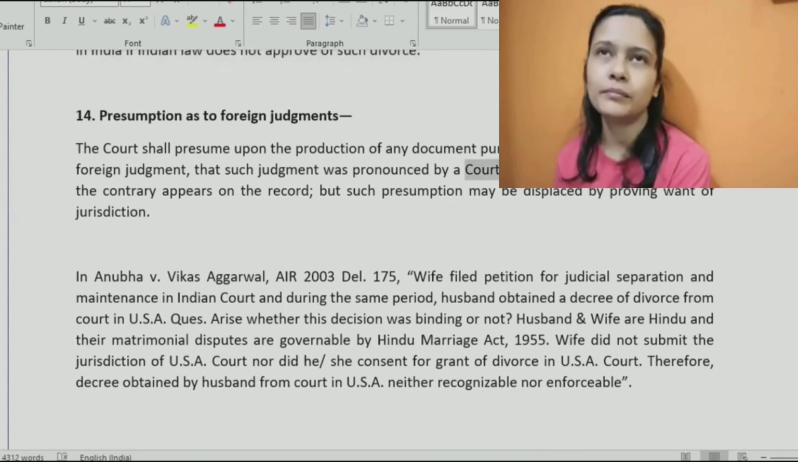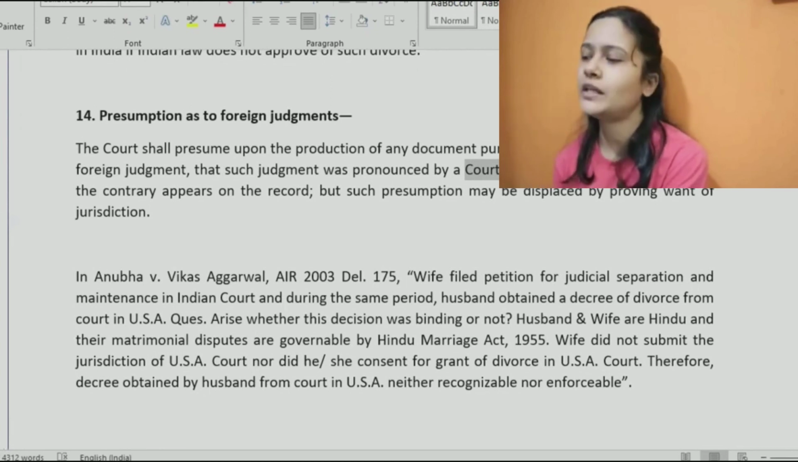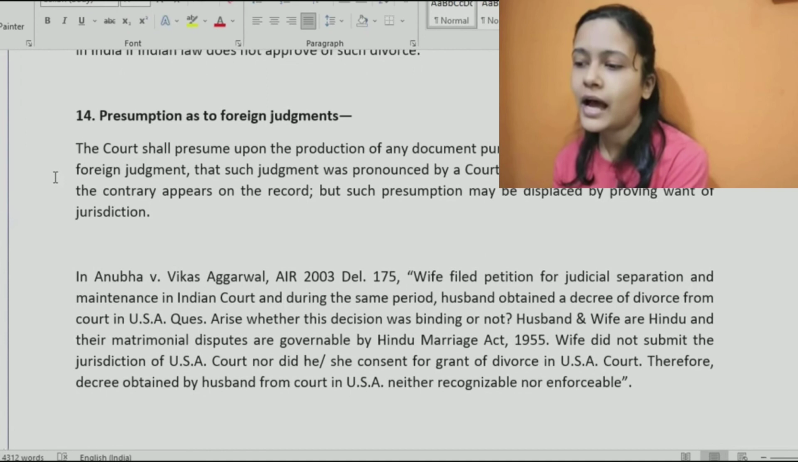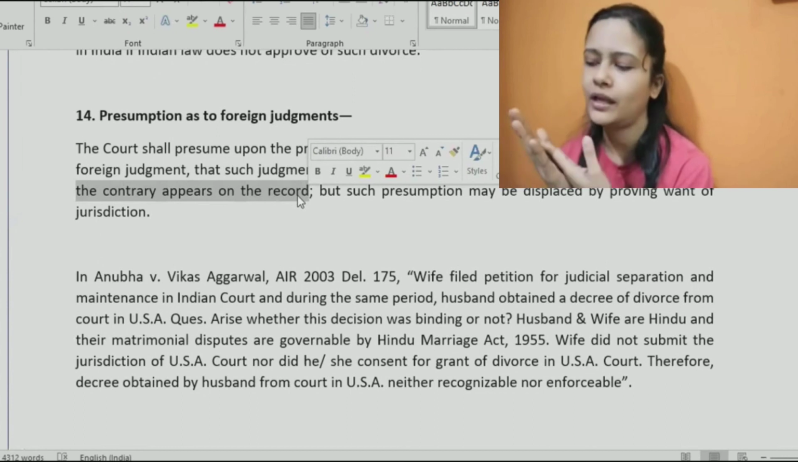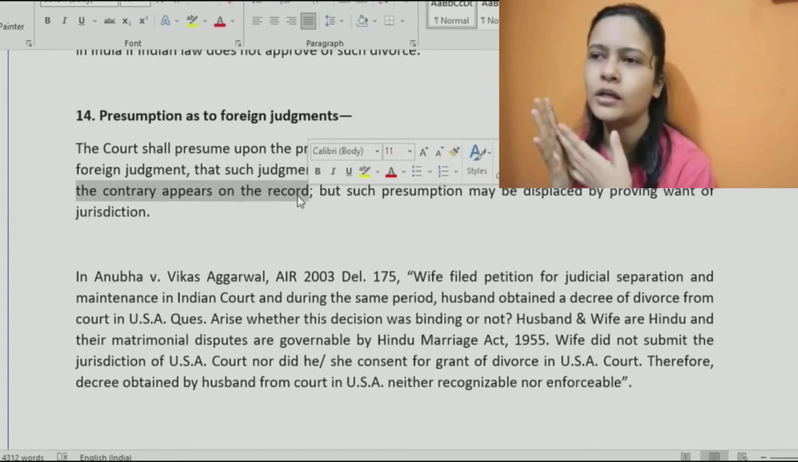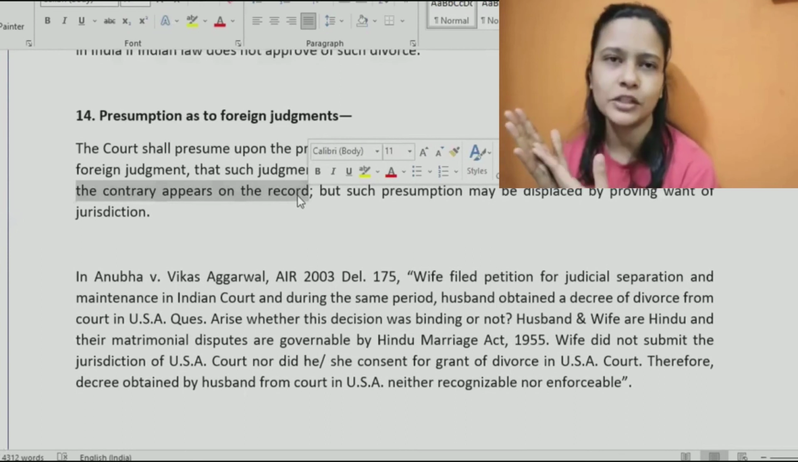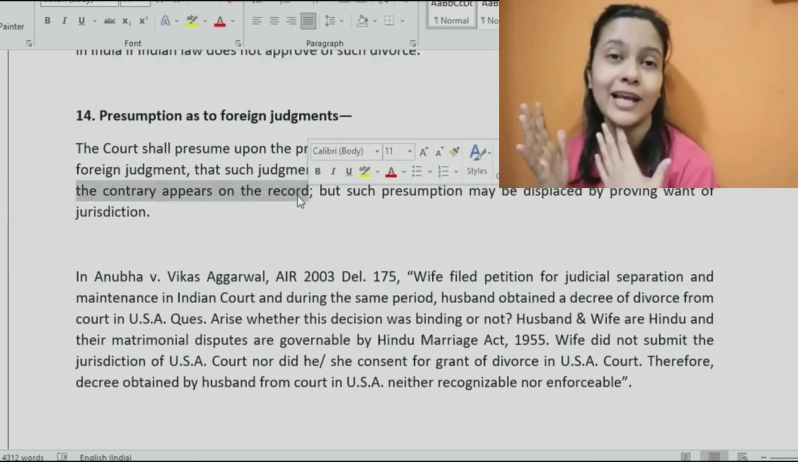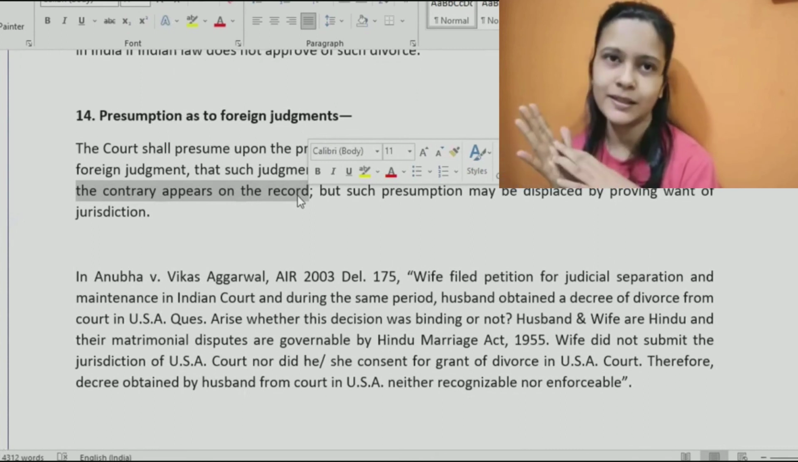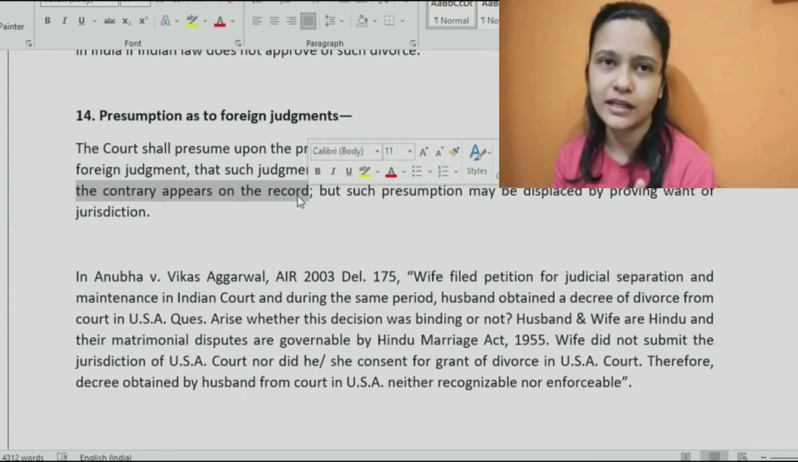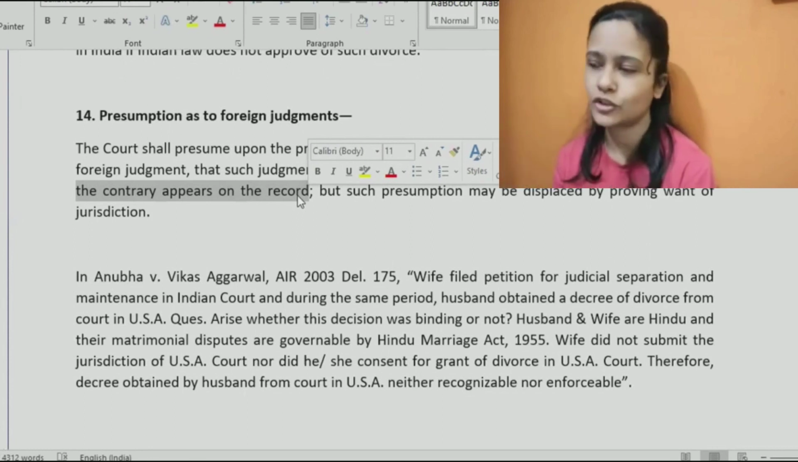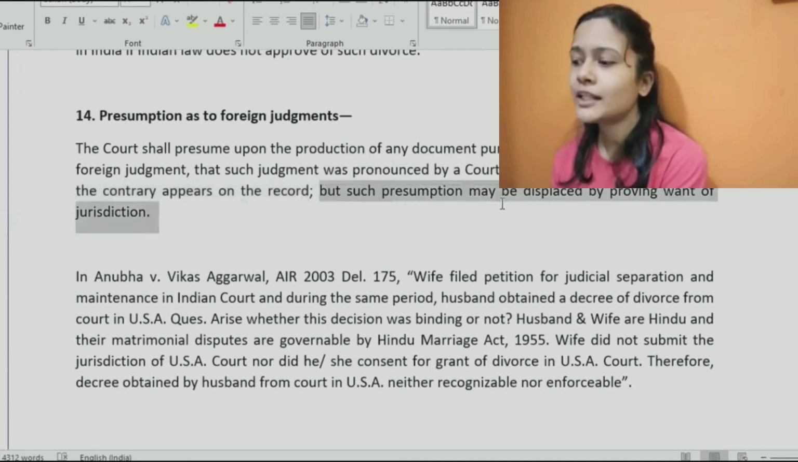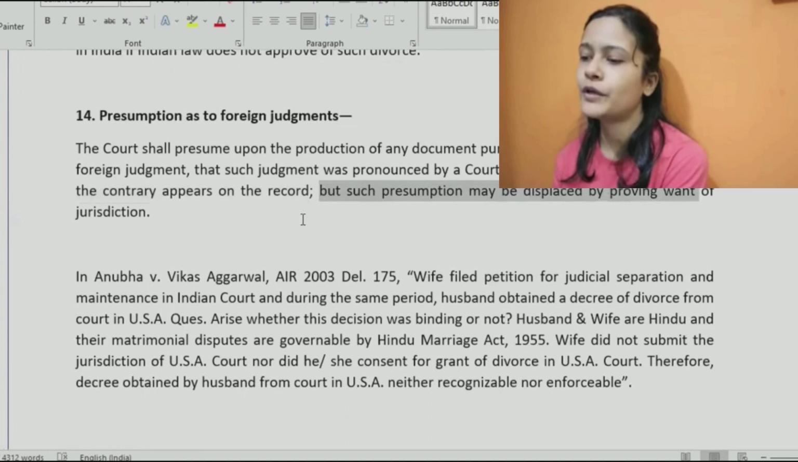They would also assume that, yes, you have obtained it from a court of competent jurisdiction, unless the contrary appears on record. Unless and until there is something, like they would see that, okay, you have obtained a divorce decree from a certain commission which was established in USA for the purpose of regulating child labor. How does that make sense? Right? So on the very face of it, it is not making sense. In such cases, it's different. Otherwise, court would assume that, yes, it is obtained from a court of competent jurisdiction only.